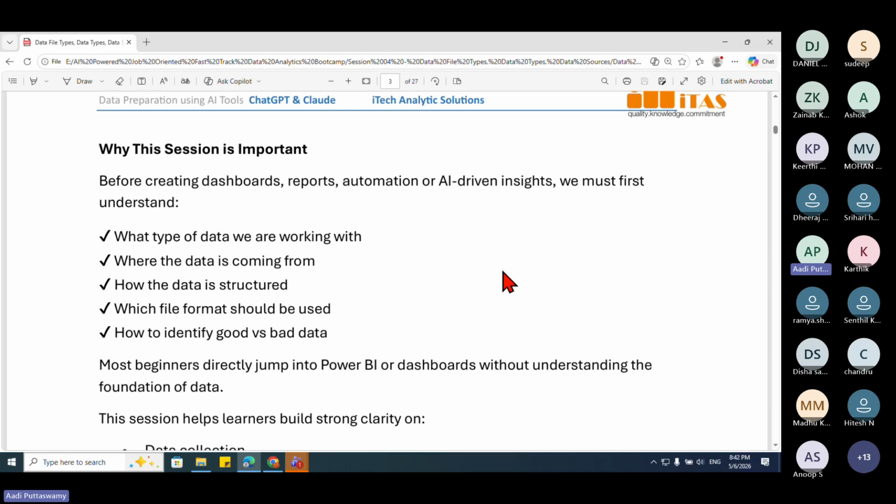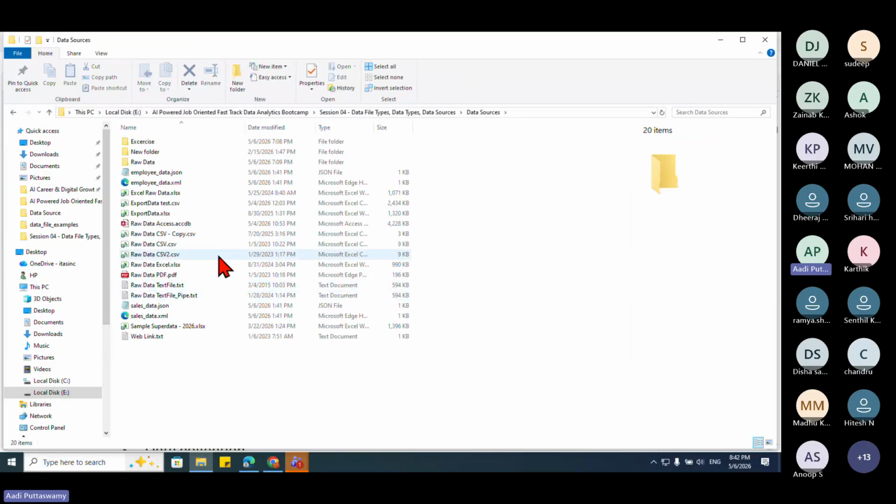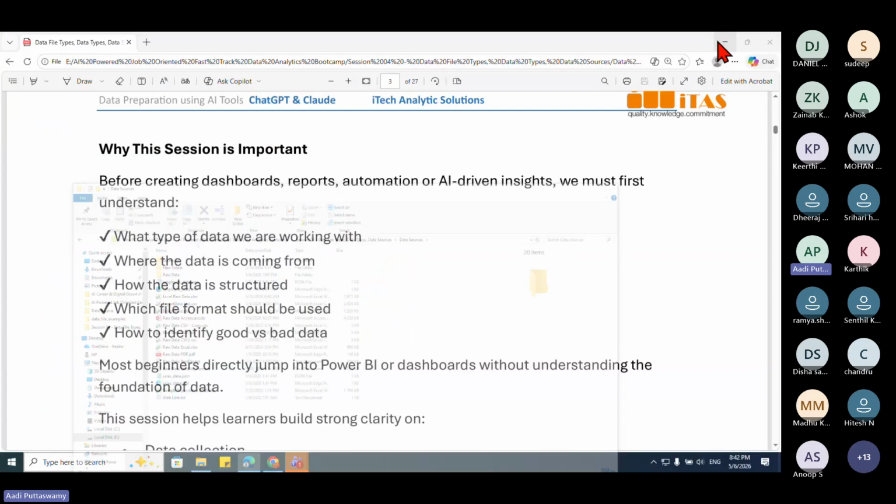So why is this session important? First of all, I have made very good content here, and as I told you, the content has been done using Claude and ChatGPT. I'll not bore you. There are a lot of practical files as well. If you see here, I've got a lot of data sources, right from XML to JSON to CSV, Excel files, many things actually.